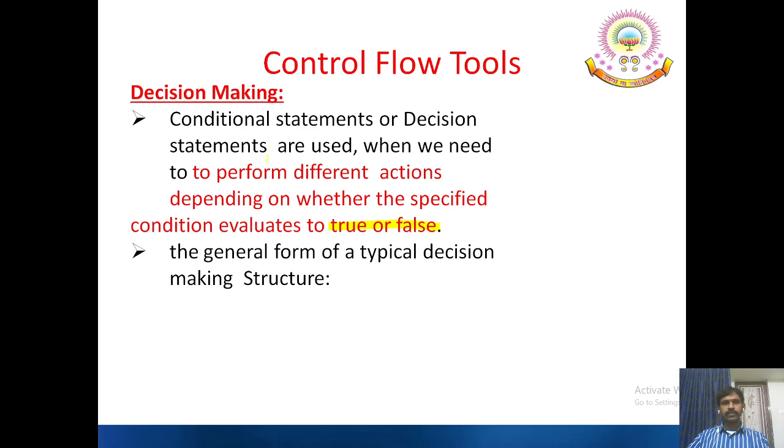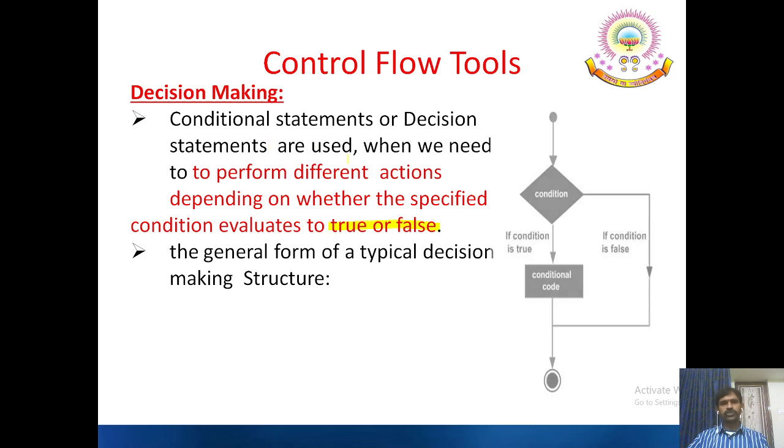Let us see them. The general form of typical decision making structure is, here the condition is evaluated. If the condition is true, then the flow continues to bottom. Otherwise, the condition follows to the right side. After completing the process, the false condition or either the true condition, it moves on to the normal sequence of operations. So here based on true or false cases, the value of the variable, the cases are selected.